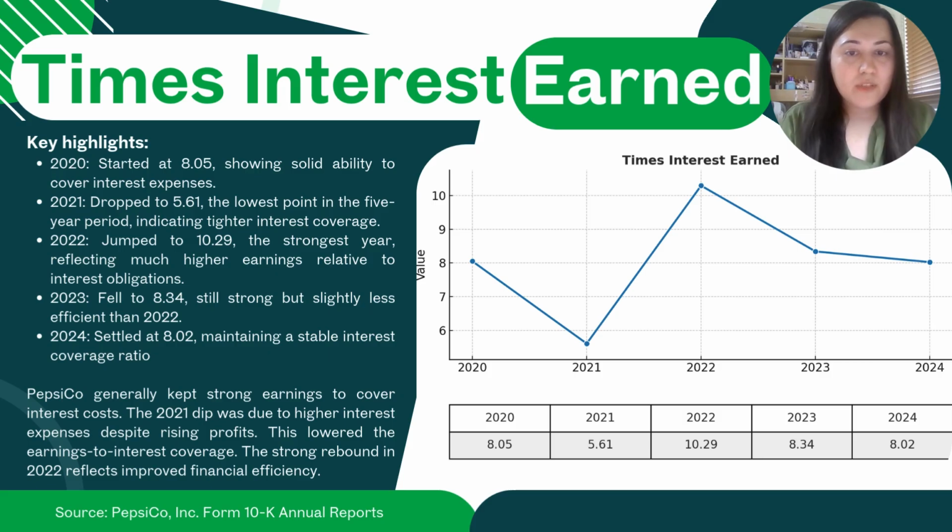In the times interest earned graph, we can see that in 2020 it started at 8.05, but then it sharply decreased to 5.61. Then there was a big increase in 2022 to around 10. However, by 2024, we can see that the times interest earned ratio went back to its 2020 levels, around 8. So PepsiCo generally kept strong earnings to cover its interest costs, and the 2021 dip was actually due to higher interest expenses despite rising profits.